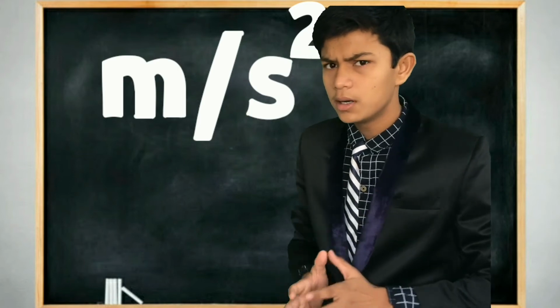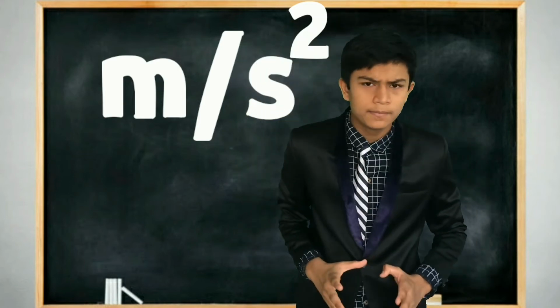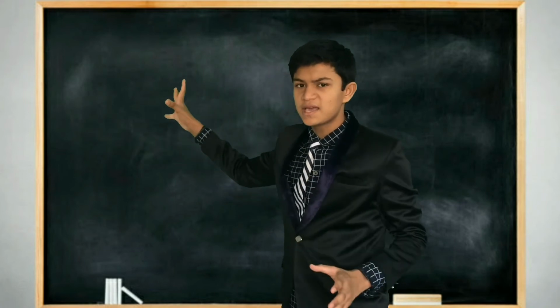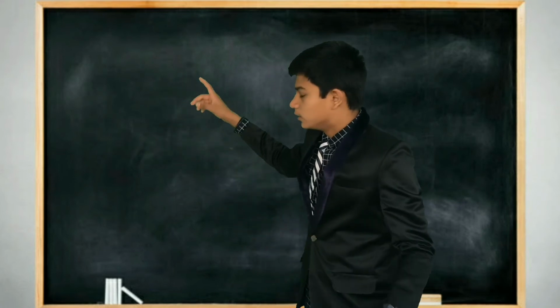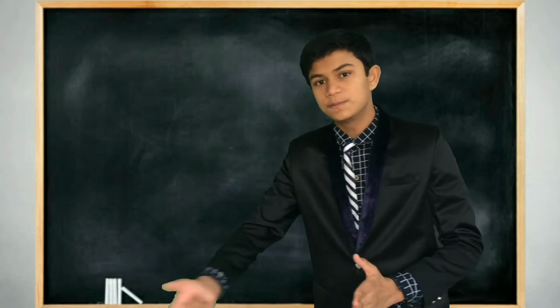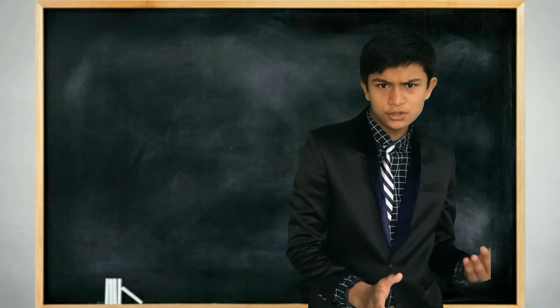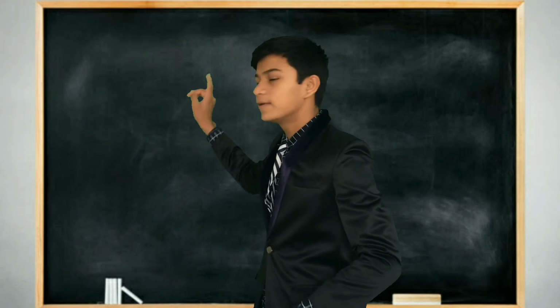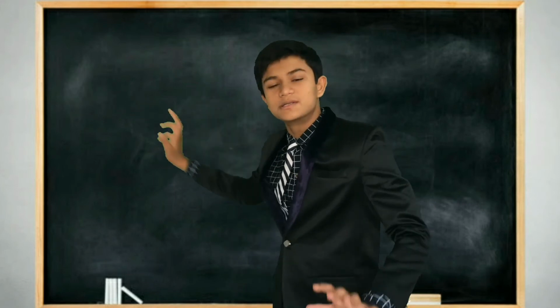Now let us understand the second case, that is Shyam changes his velocity after 100 meters to 2 meters per second. So the initial velocity becomes 1 meter per second and the final velocity becomes 2 meters per second.